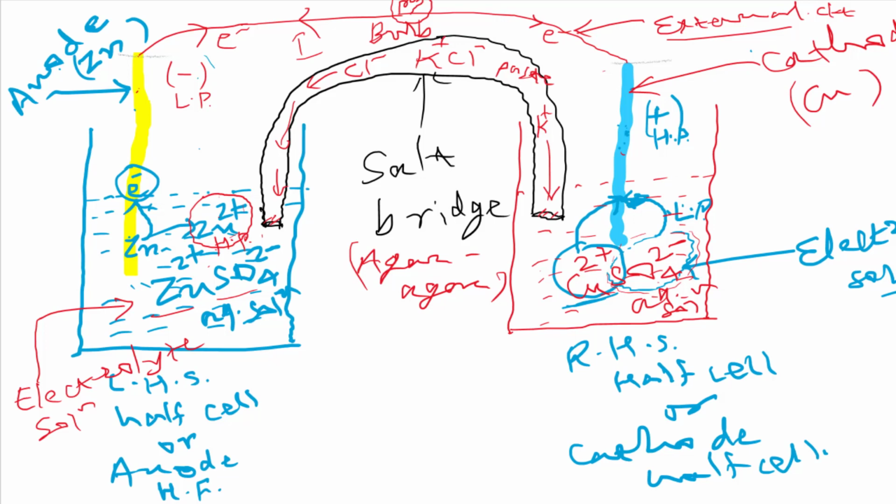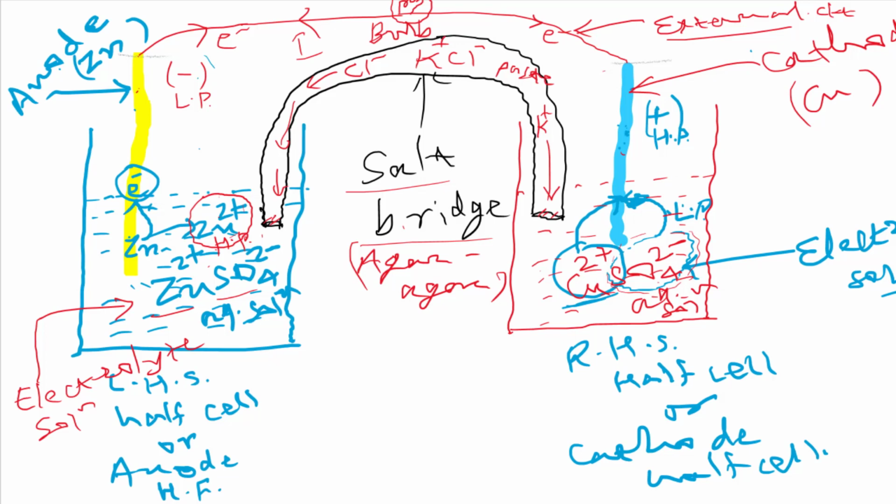Yes, sir. Okay, so now can you say what is the role of the salt bridge here? Sir, it maintains the osmotic concentrations. Okay, great. It also helps to neutralize excess charge and it helps in the constant flow of electric current. Great. Or in other words, we can say the salt bridge completes the circuit internally. If we remove this, what is happening? There will be no circuit, no flow of current, no working of the electrochemical cell. So for the electrochemical cell to work, it is necessary.